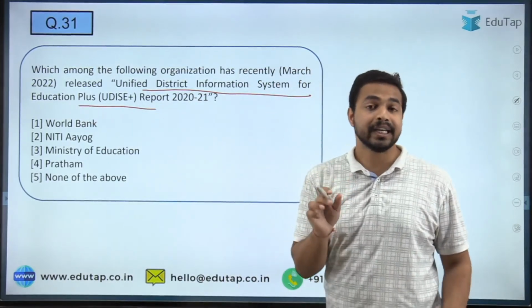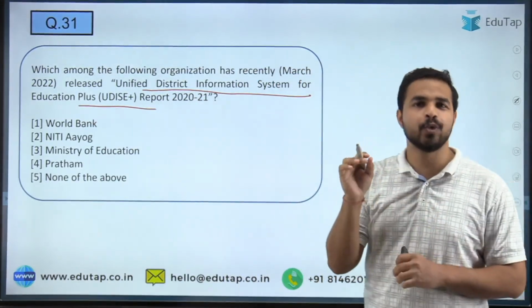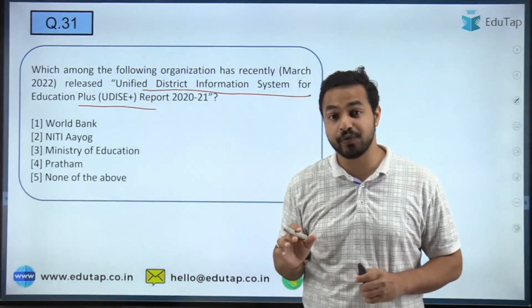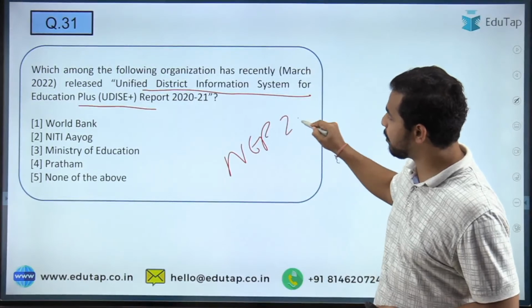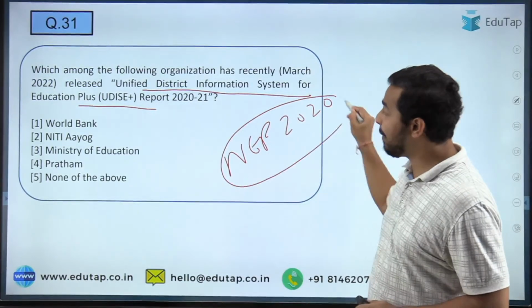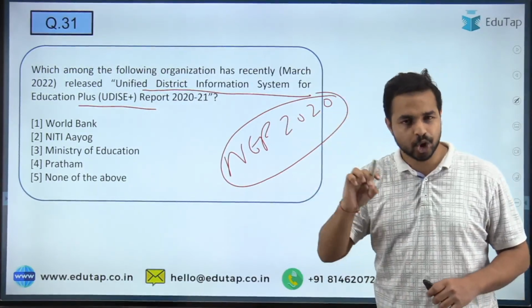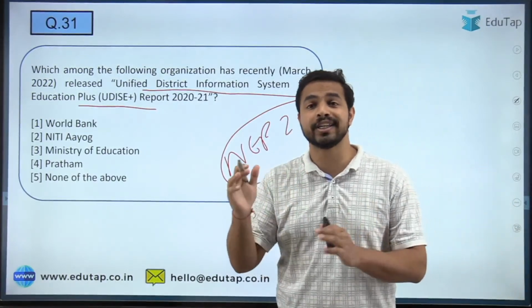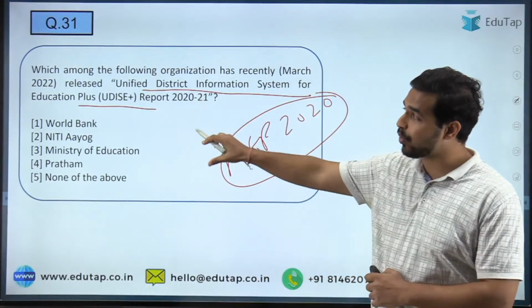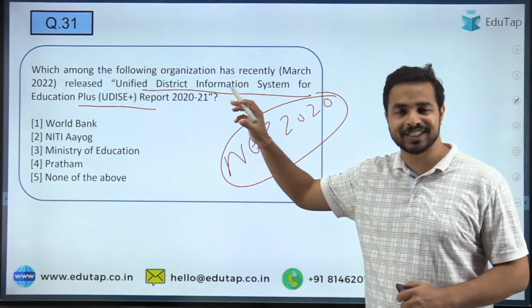We all know that education is once again a very important topic from the exam point of view. We have already covered the NEP, that is National Education Policy 2020। ठीक है जी, हम ये कल के सेशन के अंदर कर चुके हैं, तो क्यों ना एक बड़ी इंटरेस्टिंग सी रिपोर्ट को पढ़ा जाए, that is UDISE plus report। तो quickly tell me that what exactly is the name of the organization which has come up with this